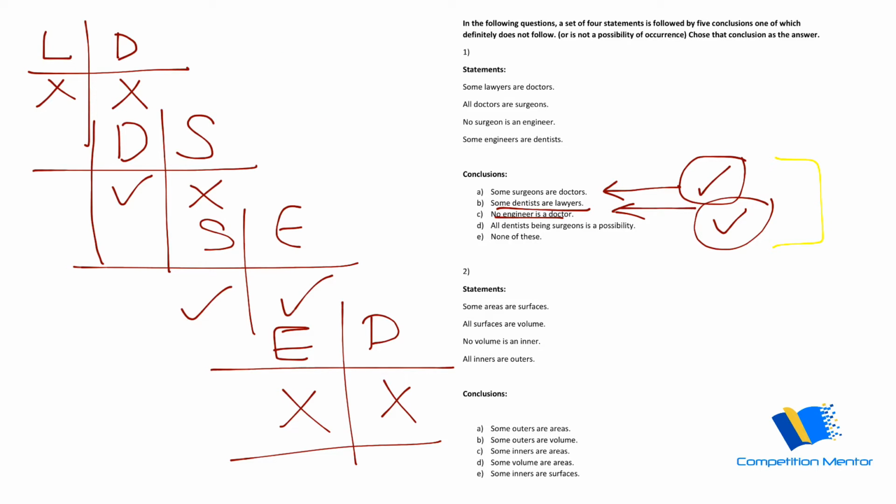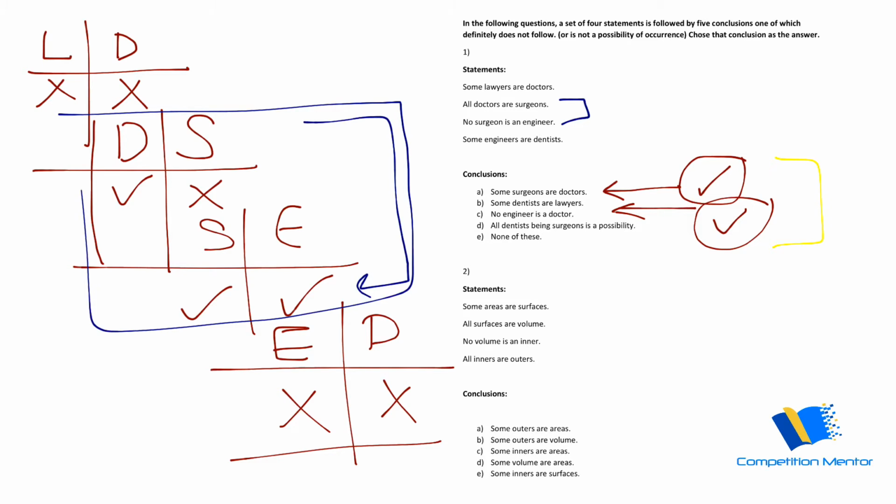Some engineers are doctors. Sorry, no engineer is a doctor. So as we saw, these two, engineers and doctors. Okay, so we have no and all. So no should come in our conclusion, so we have to take these two.